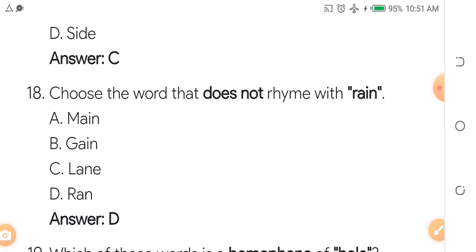Choose the word that does not rhyme with rain. A, main. B, gain. C, lane. D, ran. You already know the answer.